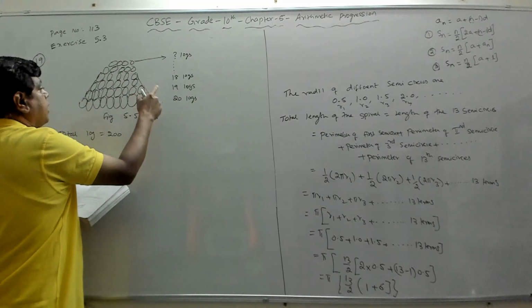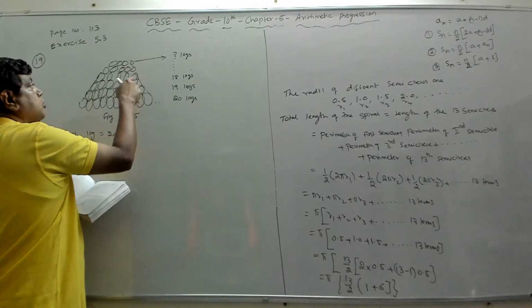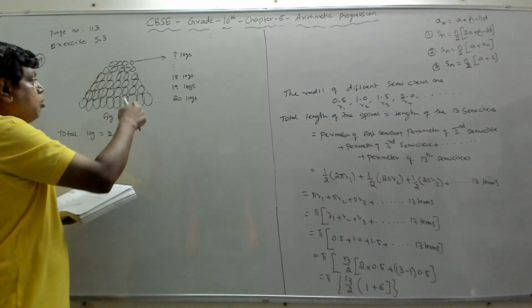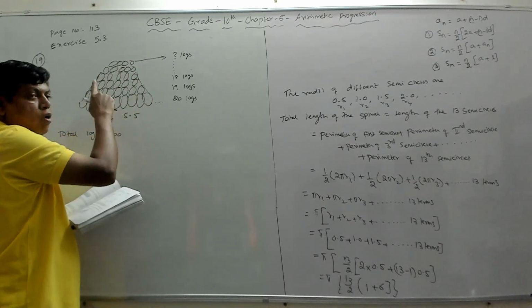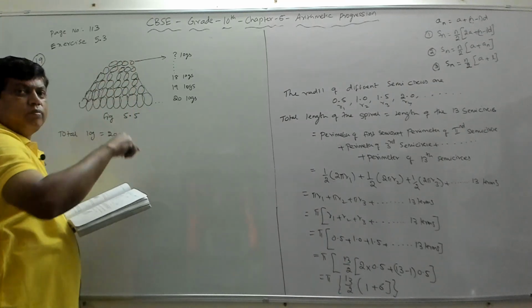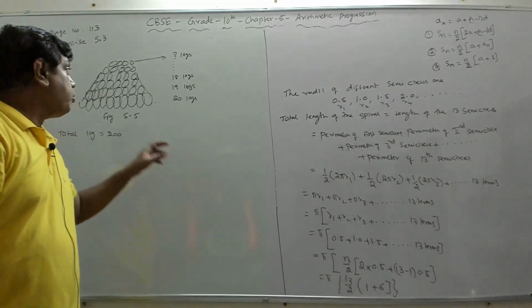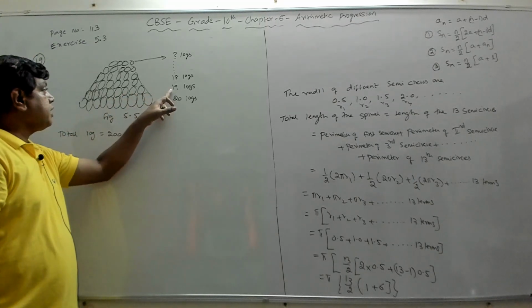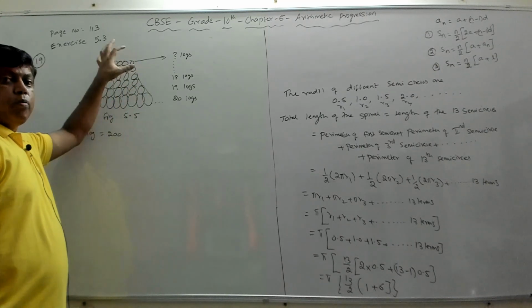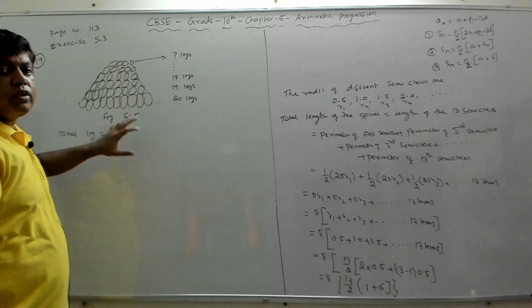If you count 1, 2, 3, 4, 5, like that, how many rows are needed so that the total is 200? If you count all the logs, that is 200. So how many rows are needed to place these 200 logs, and how many logs will be there in the top row? Bottom row has 20 logs, next has 19, like that, how many logs will be there in the top row? And also how many rows are there totally, so that the total of all these logs is 200?